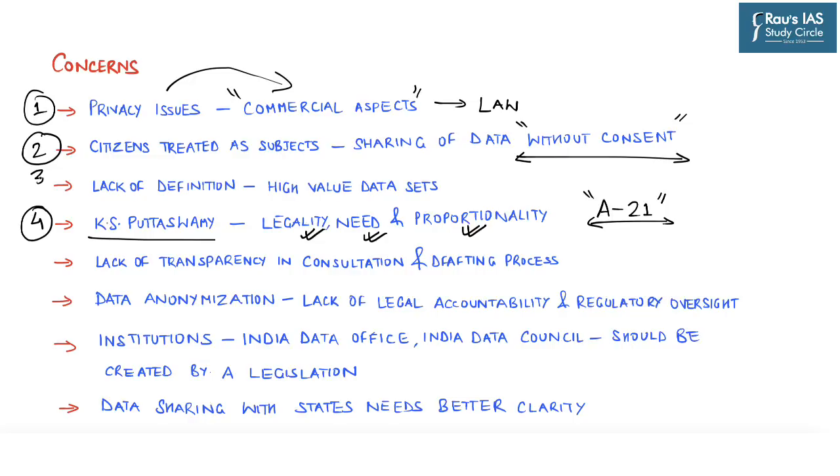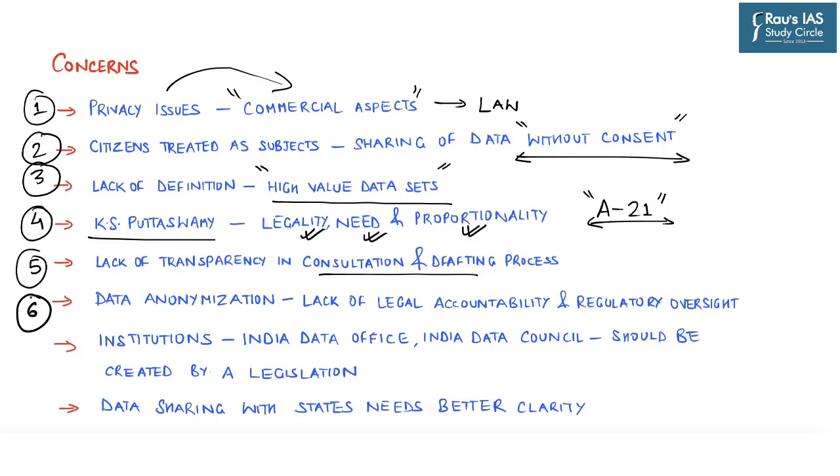The third aspect is regarding lack of proper definition of certain key terms such as high value data sets. Now we have already seen that this term has not been defined clearly, and the India Data Council has been tasked to categorize such high value data sets. And also the need and purpose of these high value data sets needs to be categorized properly. The next concern highlighted is regarding lack of transparency in consultation and drafting with respect to this particular policy.